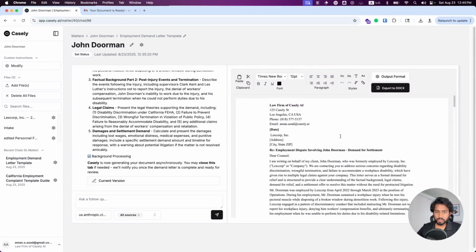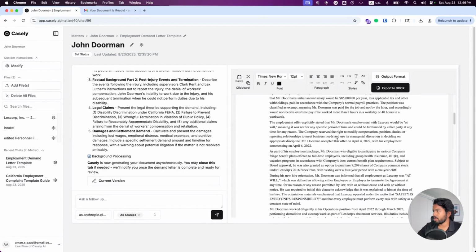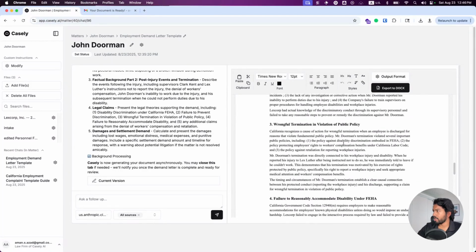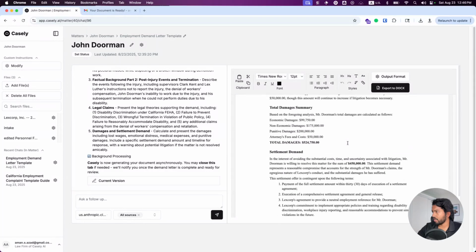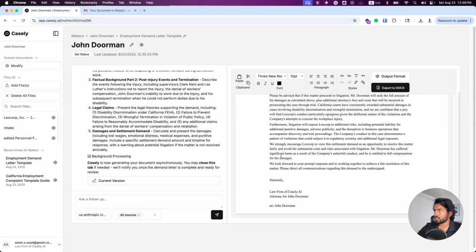Sweet. So again, Casey is done with our demand letter here. We can go ahead and take a look at what is generated for us. Again, it was faithful to our prompt. It's gone ahead and fleshed out the brunt of the document here. And then we have, of course, damages, settlement requests, and then a signature block here.